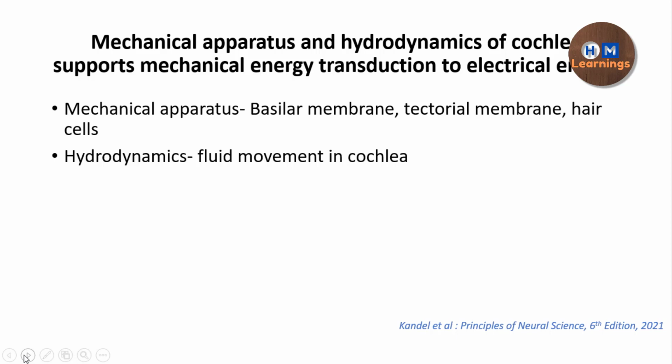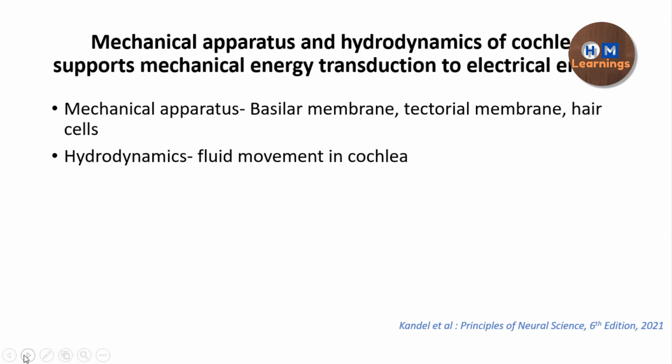Mechanical energy is basically the sound energy, and electrical energy is basically the receptor potential or the action potential, which then travels along the auditory pathway finally to the auditory cortex, and we hear or interpret it as sound.